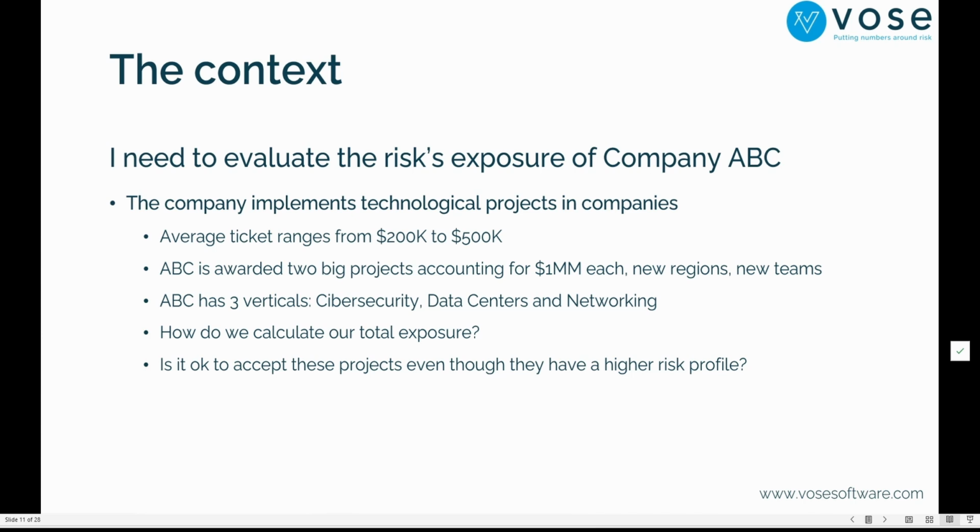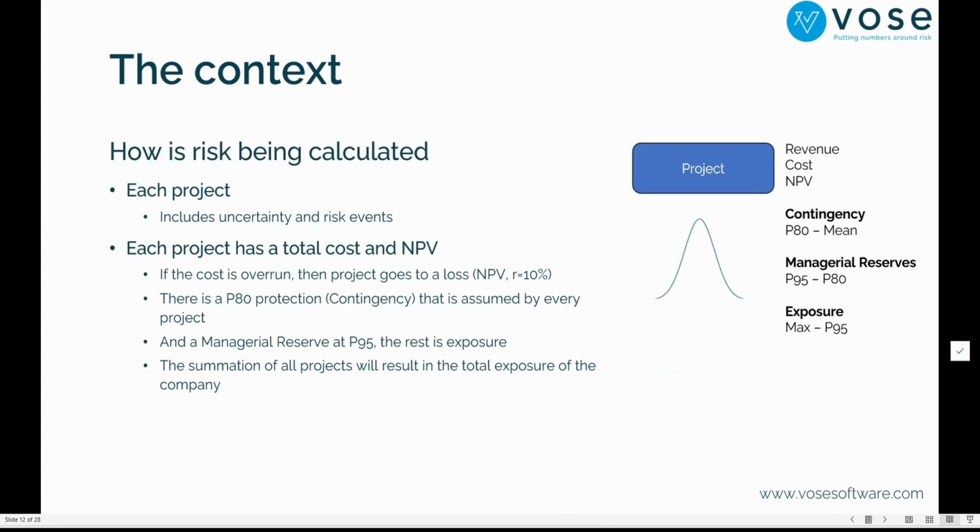So typical questions will be, should we proceed with this project? Should we give it to another person? Should we be part of it, but not the whole project ourselves? So how do we calculate our total exposure? Is it okay to accept these projects if maybe they have a higher or a lower risk profile? You see, there are many things that you can extrapolate from this scenario, right? So how is risk being calculated for each project?